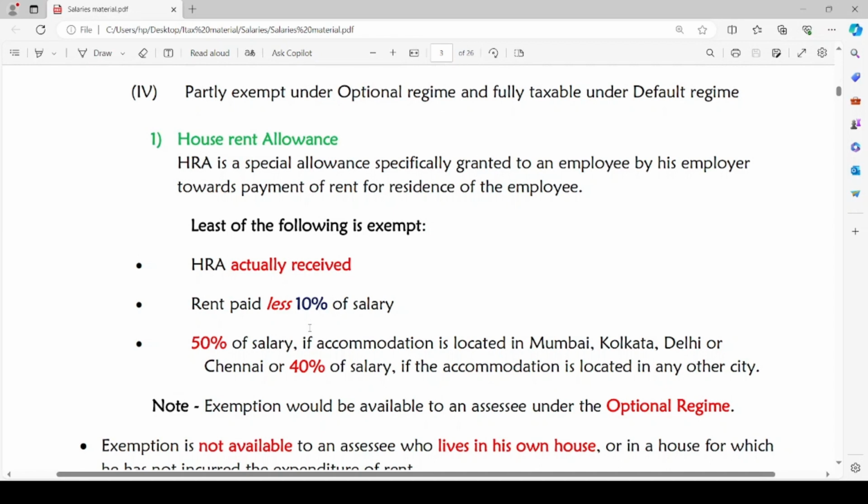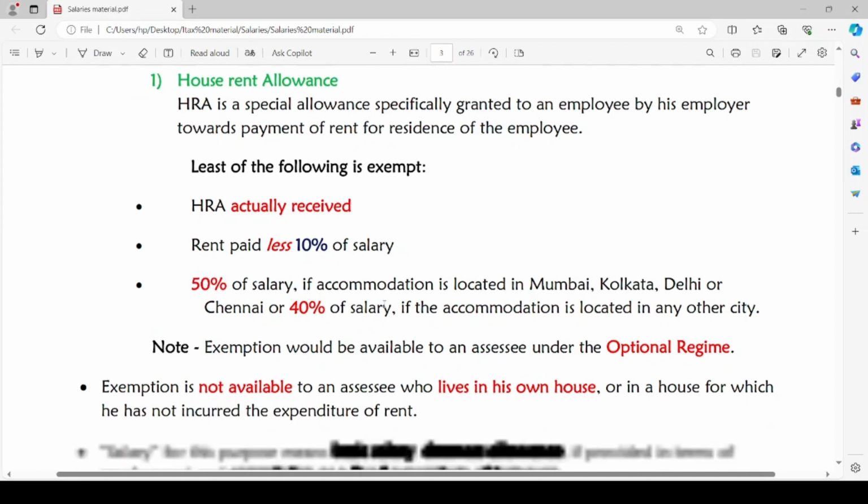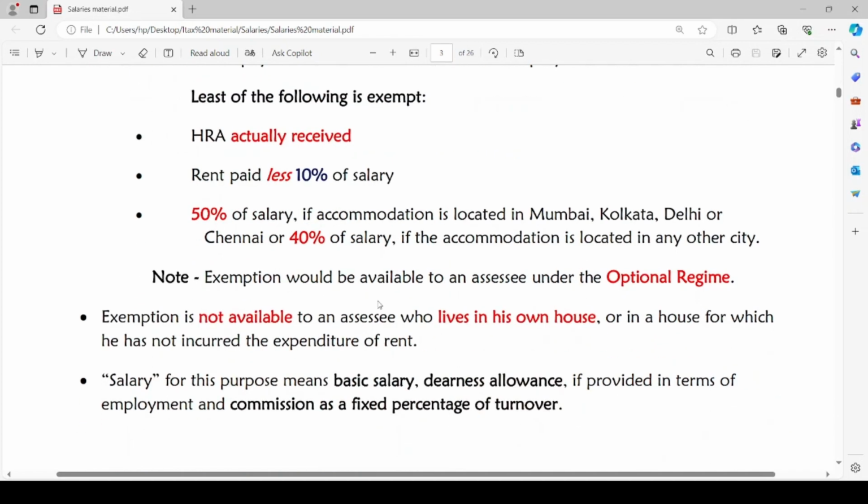Then 50% of salary if accommodation is located in Mumbai, Kolkata, Delhi or Chennai, or 40% of salary if the accommodation is located in any other city than these 4 cities. The least of these 3 points will be exempt. We will reduce this amount from HRA.